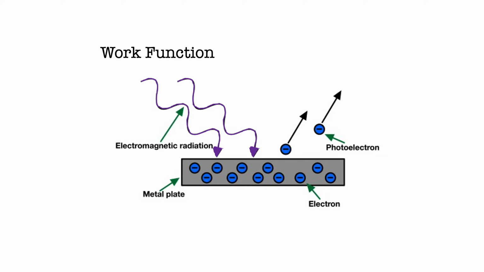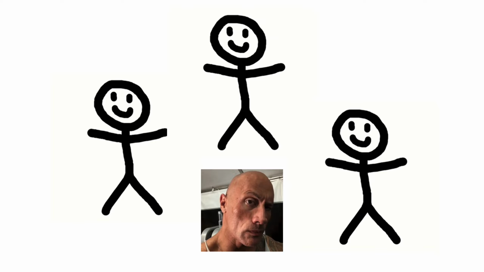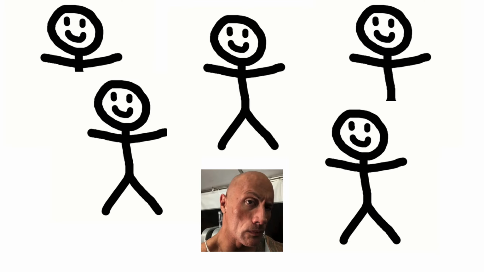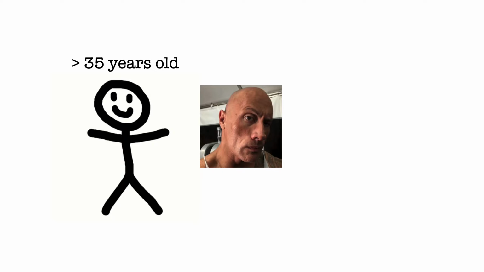Let's take the lifting stuff example again. So there's a heavy object. If one person can't lift it up, you need two persons. If you still can't lift it up, just find three people. As long as you have a lot of people, you can eventually lift up the heavy object. But to classical physics, the photoelectrical effect has the setting of this. The setting is that as long as the person who lifts the object is over 35 years old, I don't care how many people there are. It has nothing to do with your strength. It has nothing to do with how many people there are. You can lift it up by yourself as long as you are over 35 years old.